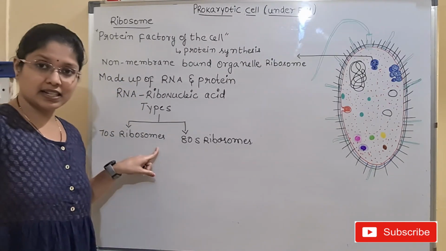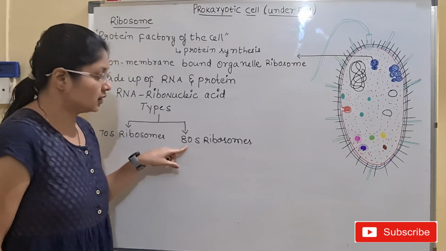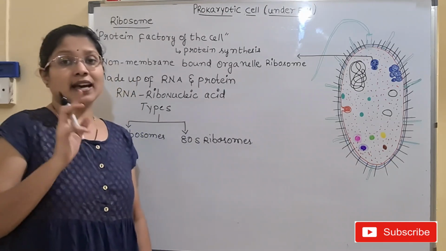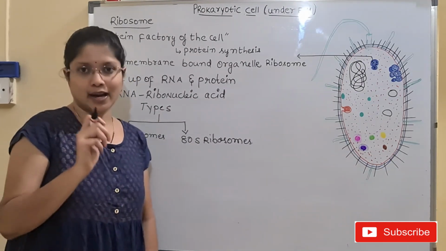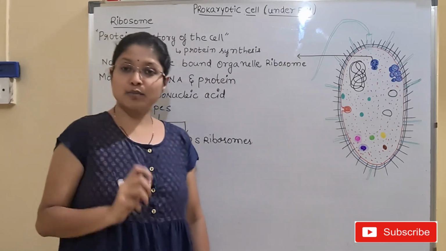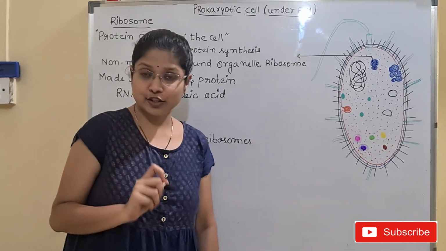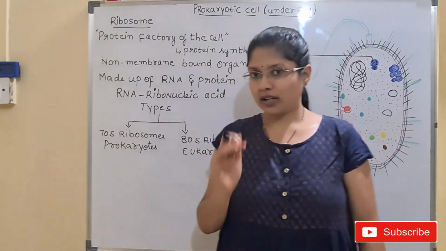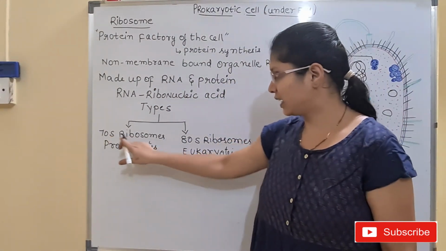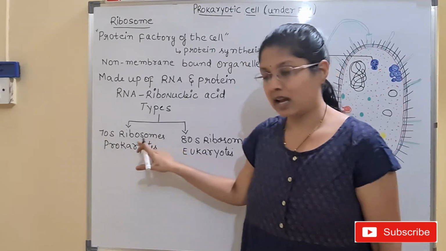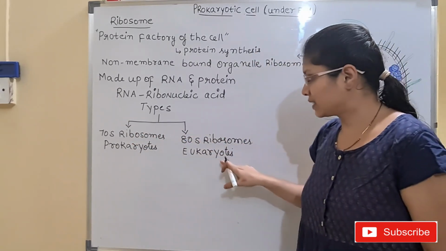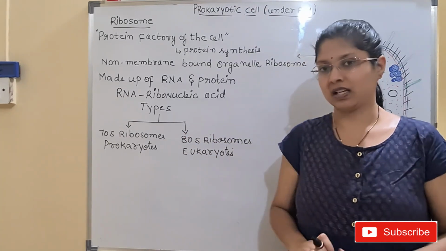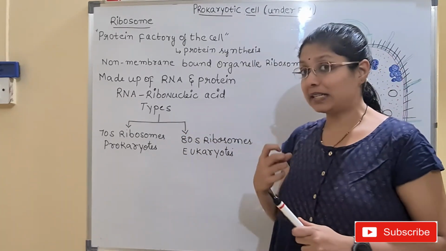One is the 70S ribosome and the other is the 80S ribosome. 70S ribosomes are the characteristic feature of prokaryotes and 80S ribosomes are the characteristic feature of eukaryotes. Generally, all prokaryotic cells have 70S ribosomes and all eukaryotic cells have 80S ribosomes. And now, coming to the complete structure.